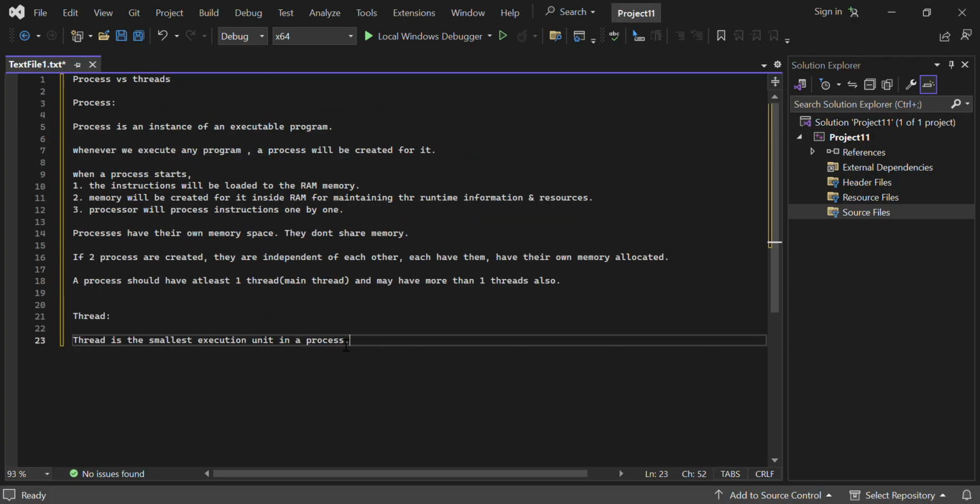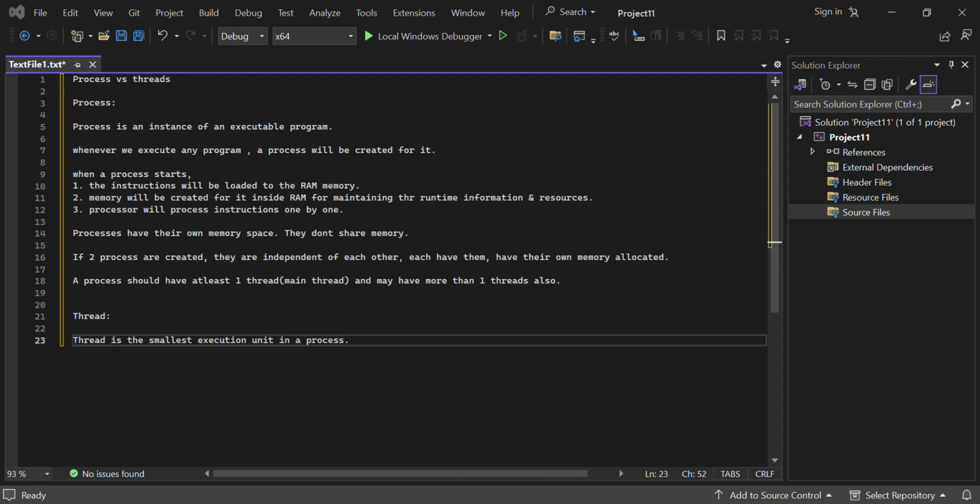So this is the smallest execution unit inside a process. Inside a process we have memory, then process instructions, and the instructions are executed, but it will have a thread also. The thread is the execution unit inside the process. Thread is responsible for executing the instructions. It will have at least one thread, that is the main thread. So thread is nothing but the execution unit inside a process.